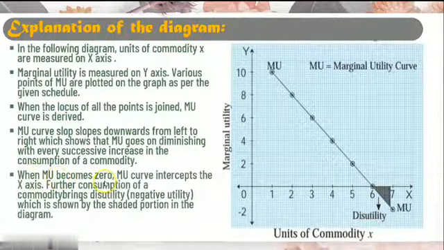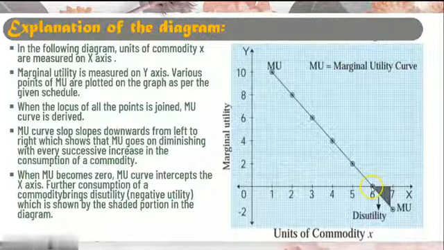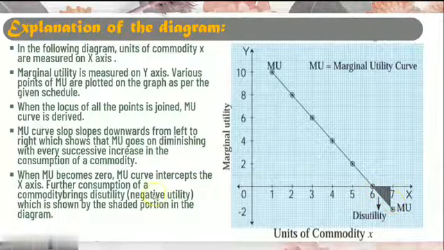When MU becomes 0, the MU curve intersects the x-axis. So on the sixth unit, our MU is 0, and after that it intersects the x-axis. Further consumption of a commodity brings disutility.